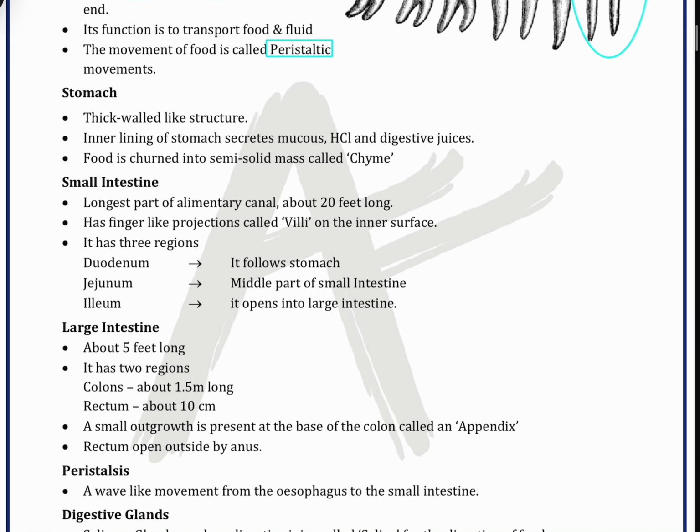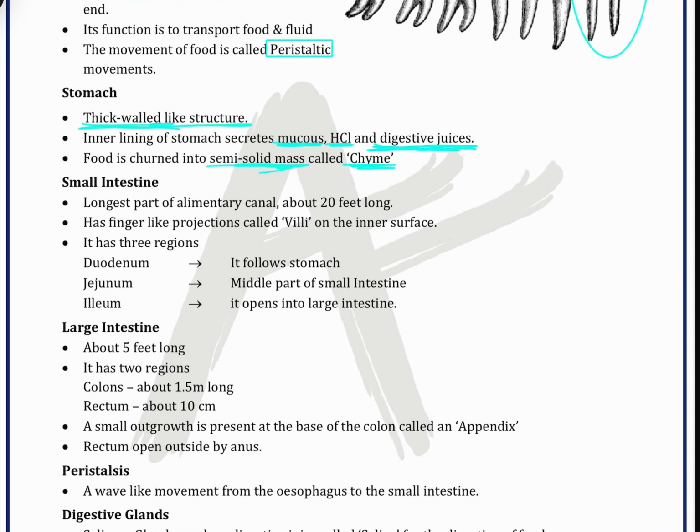Okay, this movement is happening in the esophagus, because of which the food which we are taking in reaches our stomach. Then moving on, we are coming to the stomach. It has thick walls. The inner lining of the stomach secretes mucus, HCl, and digestive juices, with the help of which the food which we eat is digested. Food is churned into a semi-solid mass called chyme.